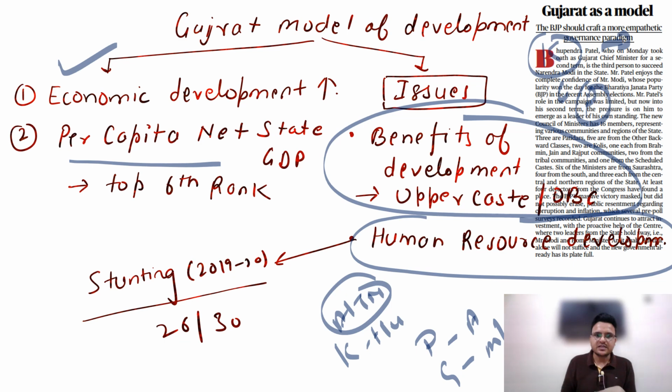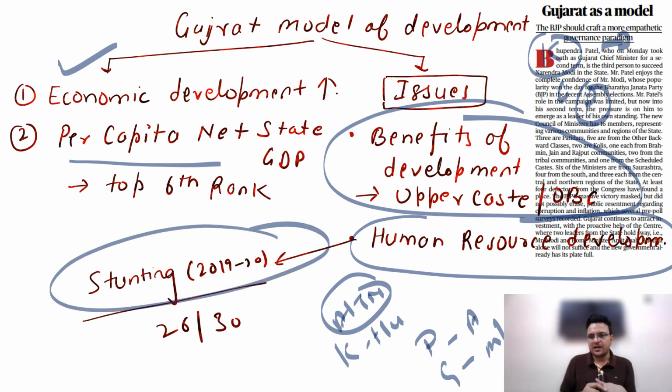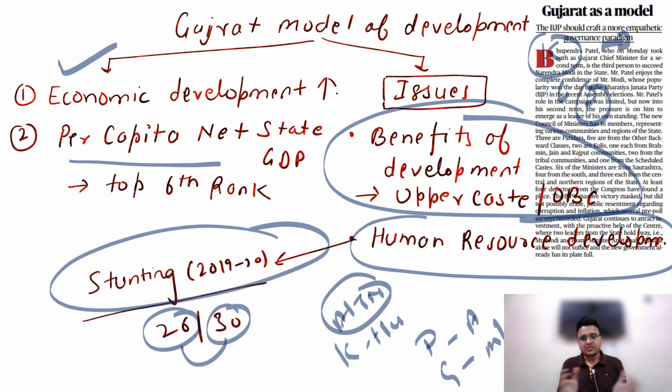For example, in stunting, Gujarat has a rank of 26 out of 30 states. That point you have to remember. So we can say that Gujarat is not an appropriate model of development. Our model of development should be such that we create employment and ensure that development reaches all the people.